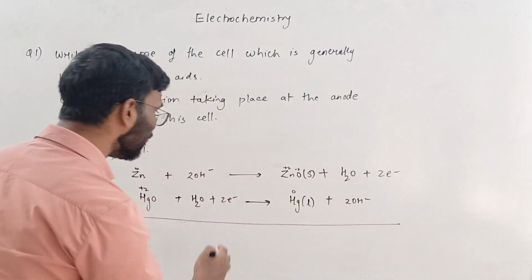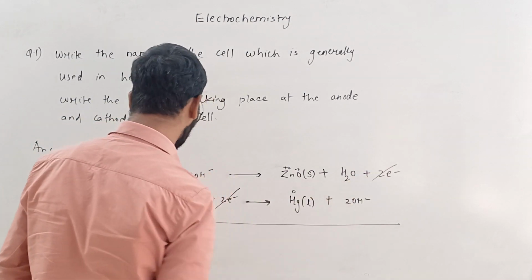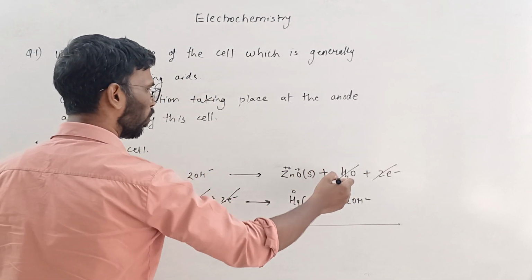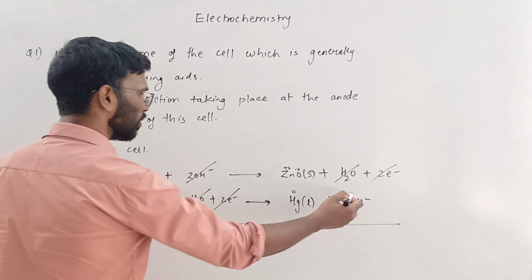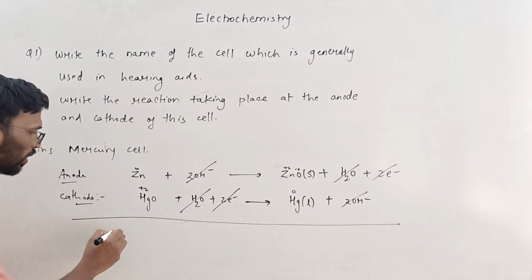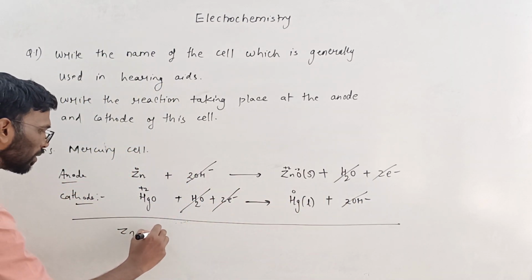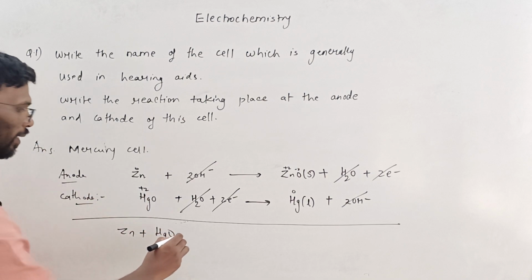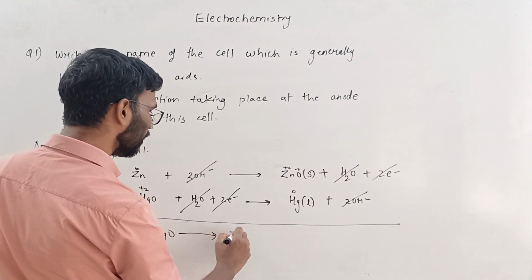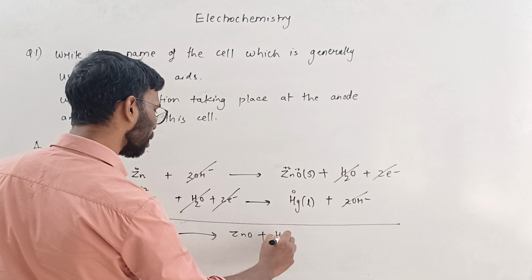So over here you see that the 2 electrons on the opposite side, I am going to cancel. Water on the opposite side I am going to cancel, and this is also going to cancel. So what remains is zinc plus mercury oxide, writing zinc oxide plus mercury.